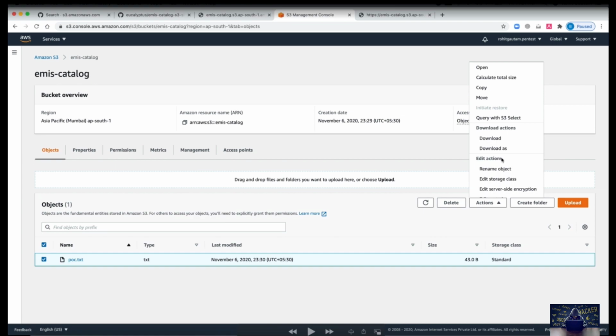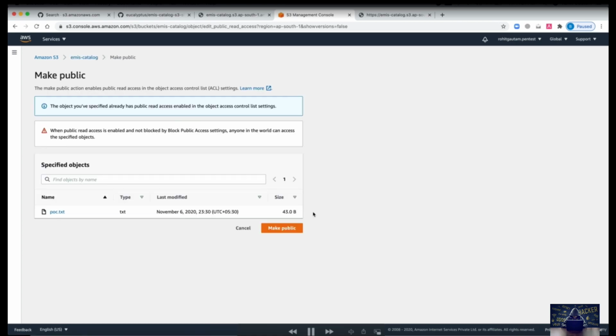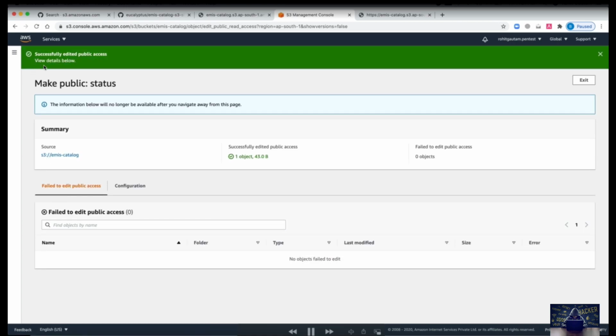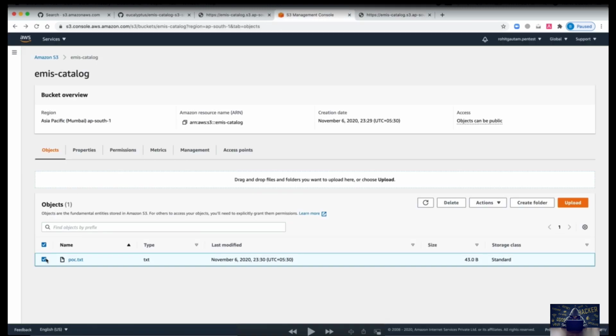Now I'm going to rename the file poc.txt to index.html. You need to select that file, go to actions, and choose rename. First, I'm making it public, so it is accessible by everyone. Here you can see index.html is not accessible, but poc.txt is accessible because it is the file in the bucket, and there is no index.html.